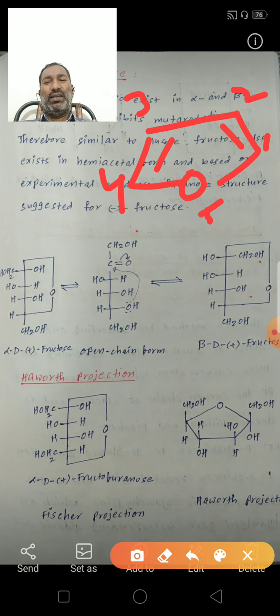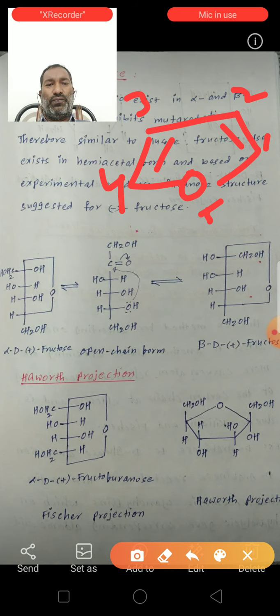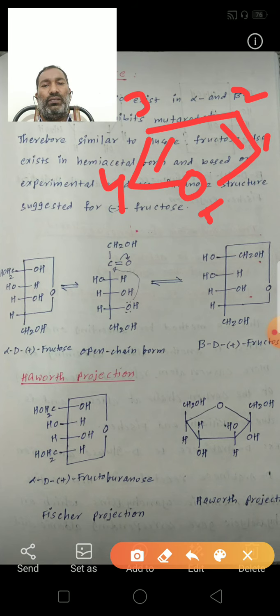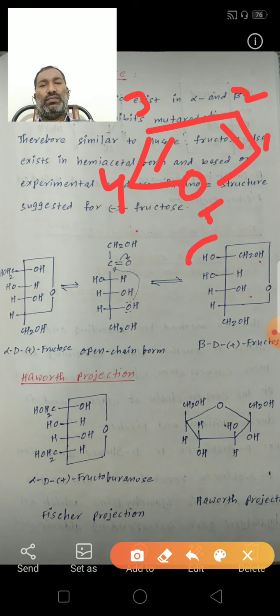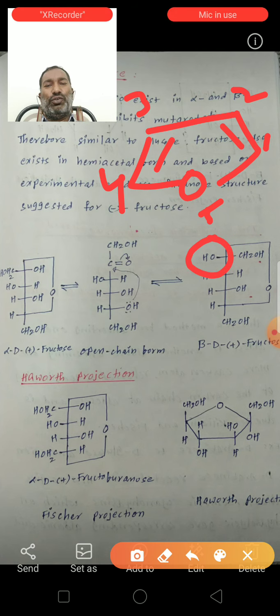It exists in 2 forms: alpha-D-fructofuranose and beta-D-fructofuranose. This is the cyclic form here. Where the OH is on the left side, it is a beta isomer.